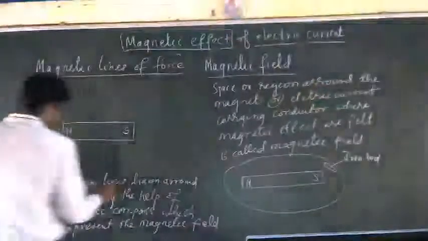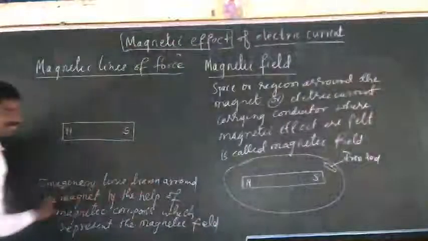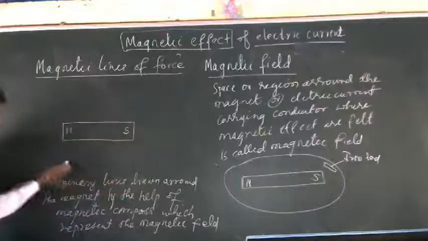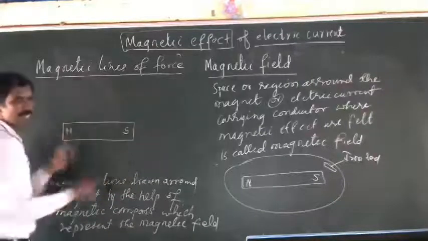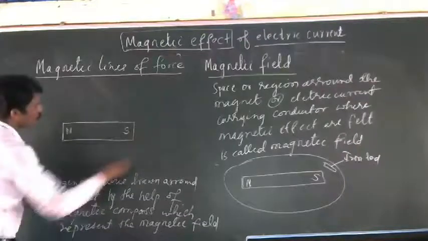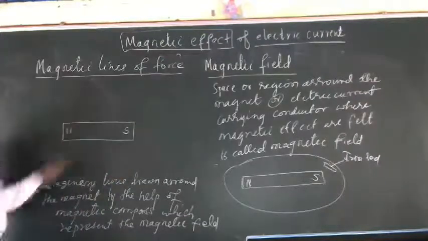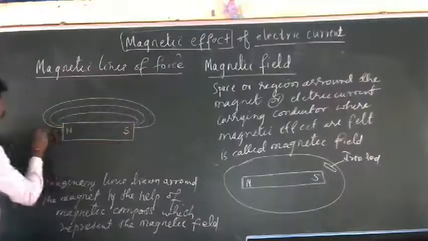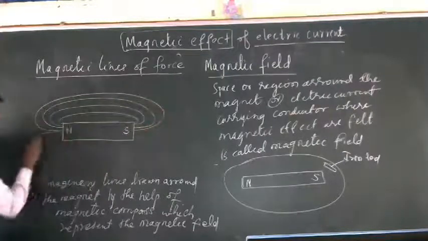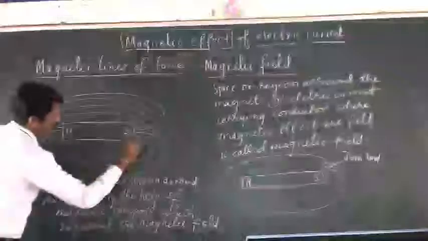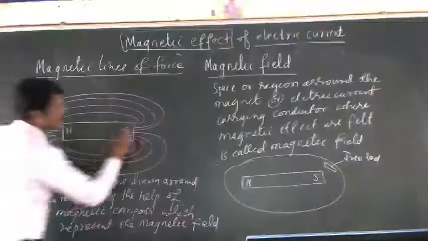So always remember, imaginary lines drawn around the magnet by the help of a magnetic compass to represent the magnetic field. We usually draw lines like this.